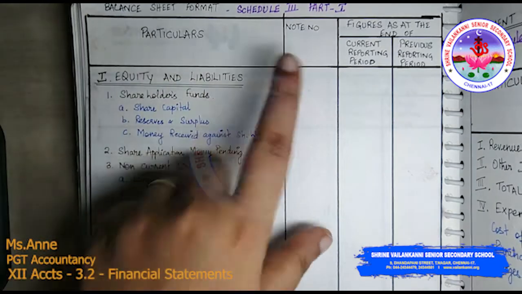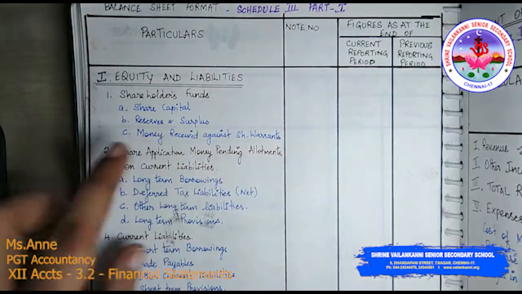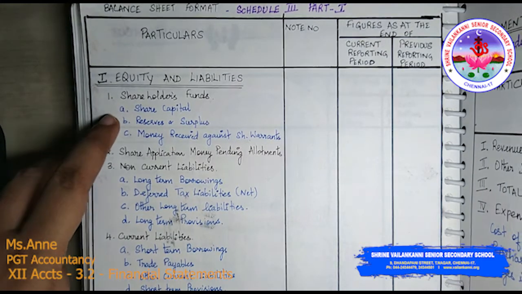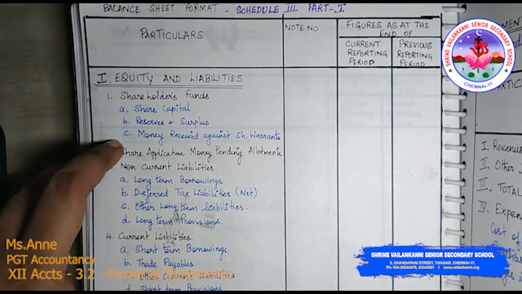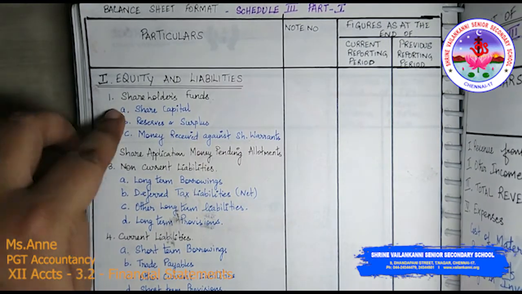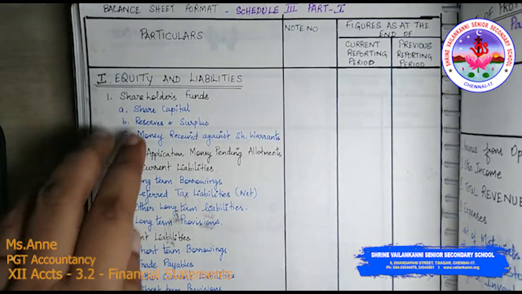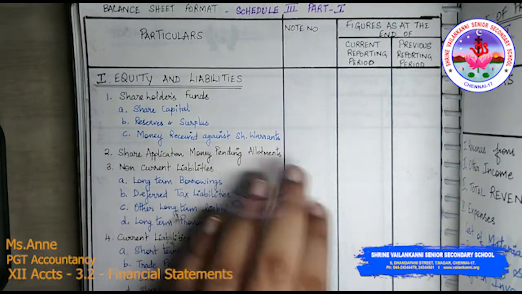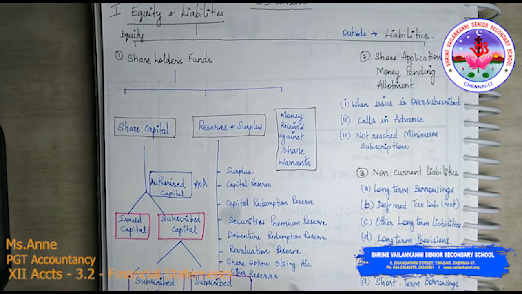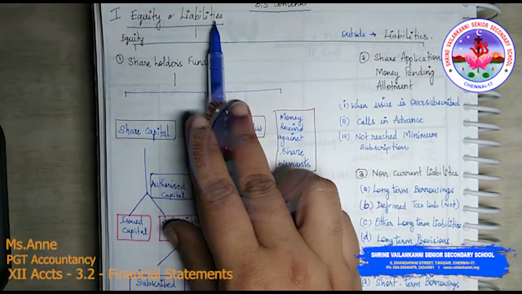So balance sheet format is as per Schedule 3 Part 1, equity and liability. Under shareholders fund you have share capital, reserves and surplus, money received against share warrant. So these three: share capital we are going to discuss in detail, reserves and surplus what are the contents, and what is money received against share warrant. So equity and liability, as the name itself says, it is of two things.